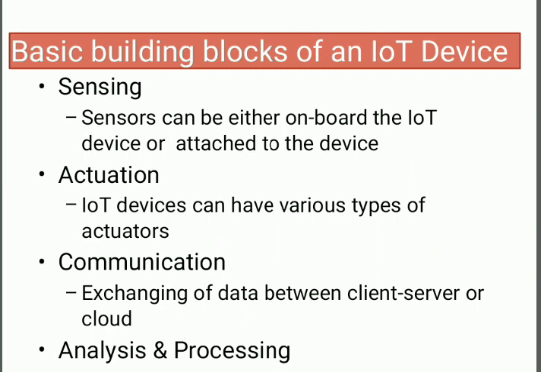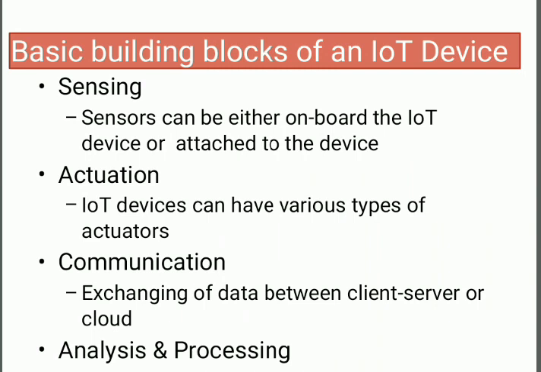Now the next building block is actuation. An IoT device can have various types of actuators attached that allow taking actions upon the physical entities in the vicinity of the device. For example, a relay switch connected to an IoT device can turn an application on or off based on the command sent to the device. So an actuator is the entity or device which performs certain actions based on the data.